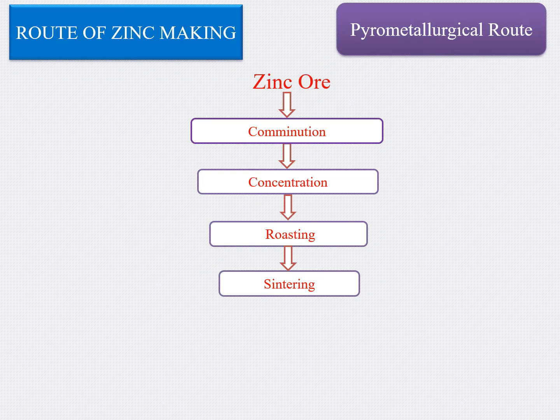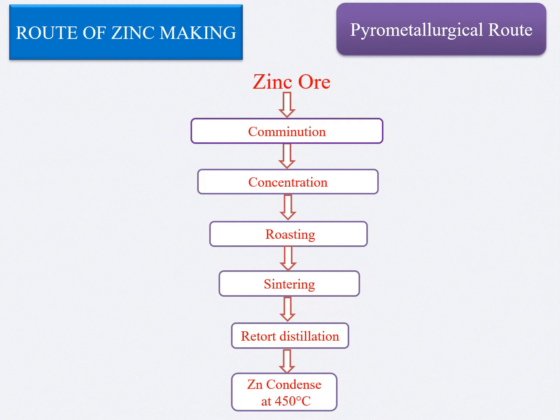After this, retort distillation is done. In this we can use horizontal retort distillation or vertical retort distillation. The zinc vapors are condensed in metal at 450 degrees centigrade, and we get pure zinc in liquid form. The other methods in pyrometallurgy for zinc extraction are electrothermic zinc smelting and blast furnace smelting. Blast furnace smelting is also known as imperial smelting, and the Stirling process is also used for zinc extraction. We will discuss all these processes in detail in our upcoming videos on extraction of non-ferrous metals.